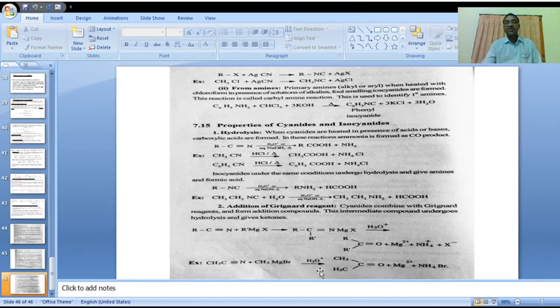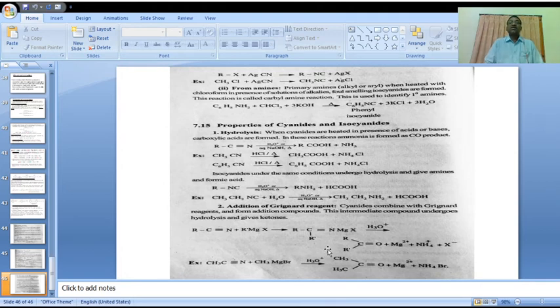That intermediate undergoes acidic hydrolysis to form the ketone, acetone, and magnesium ammonium bromide. This is the addition of Grignard reagent.